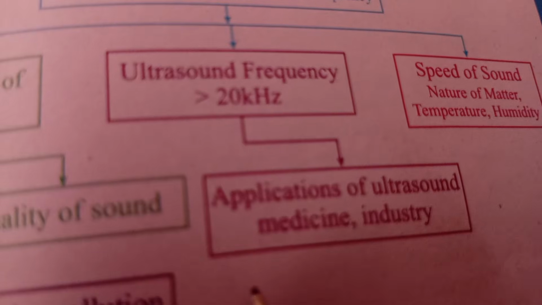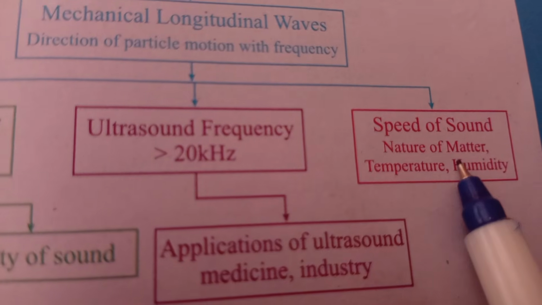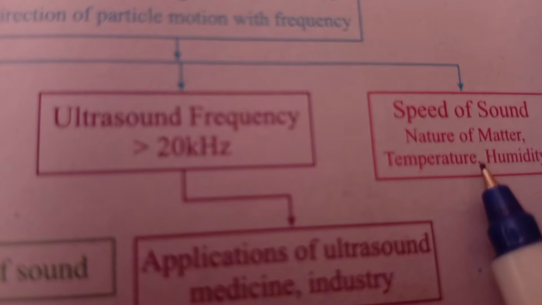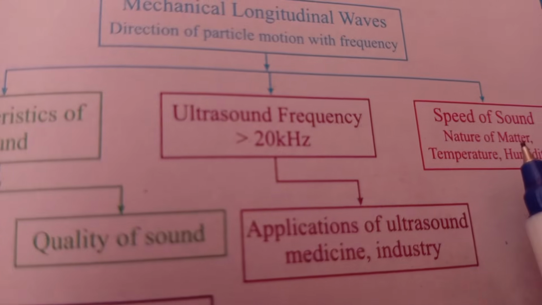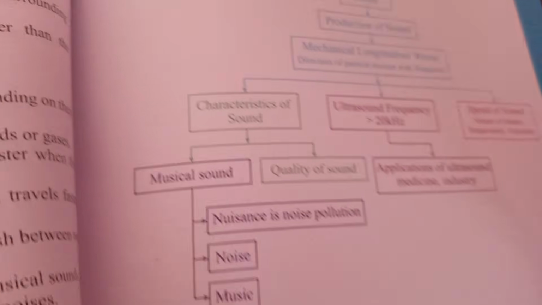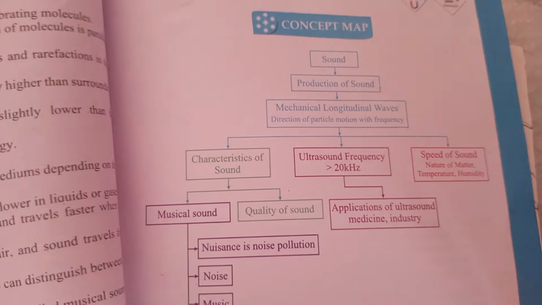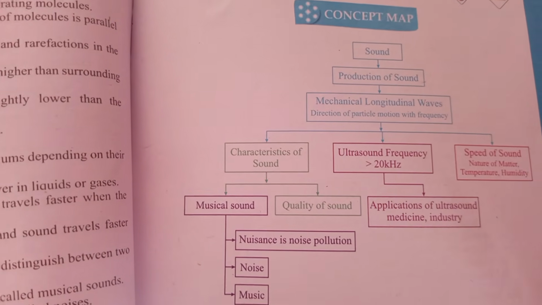speed of sound, nature of matter, temperature, humidity. In this topic you will see what the nature of matter is, and how temperature and humidity affect the speed of sound. So this is the concept learning of chapter number 2 of physics.